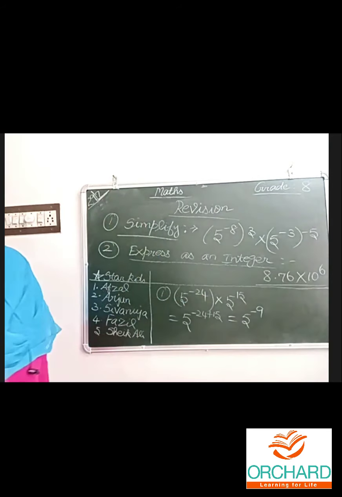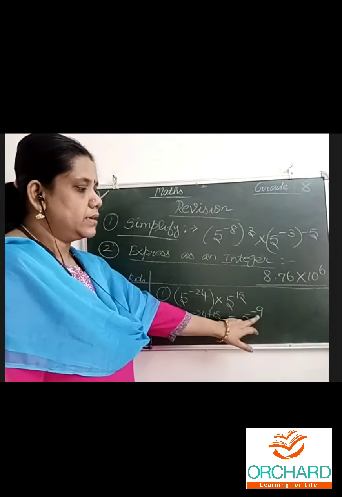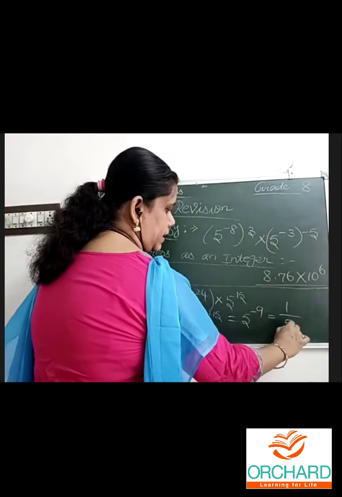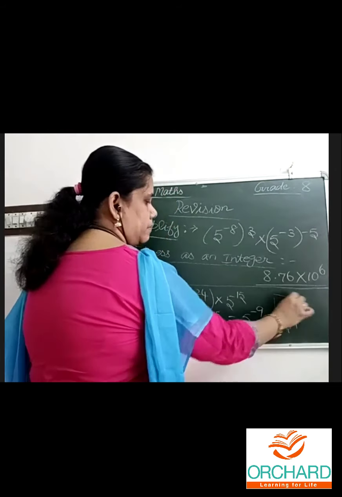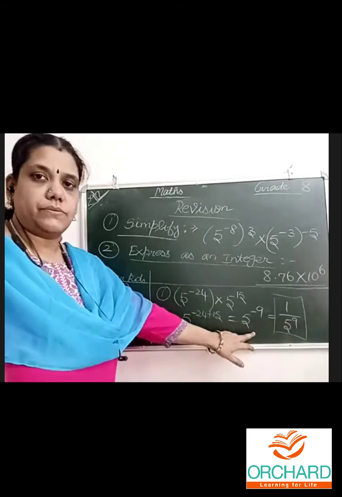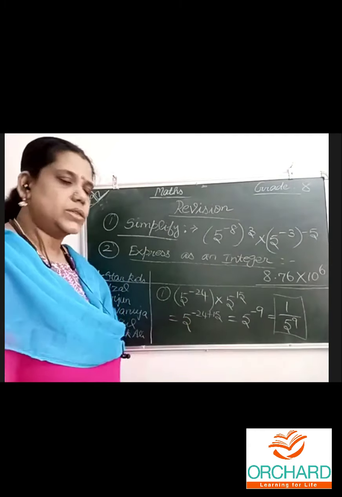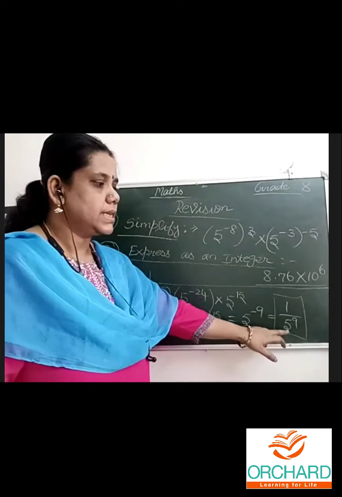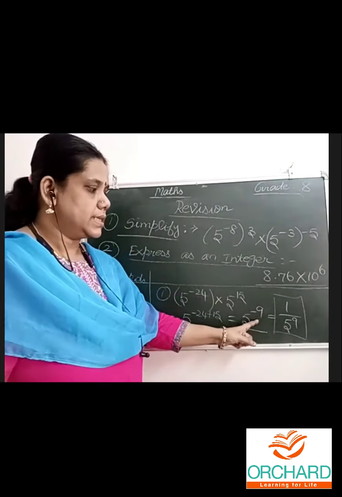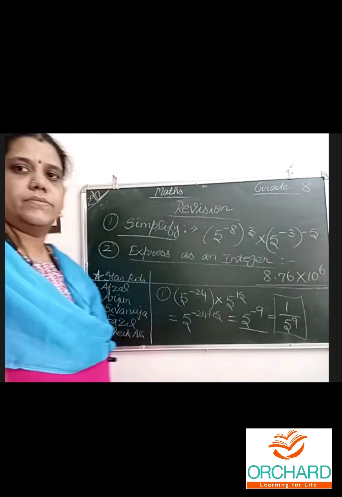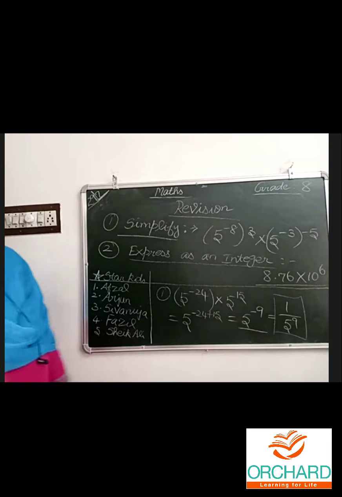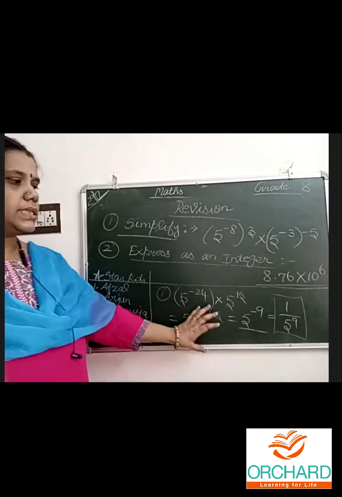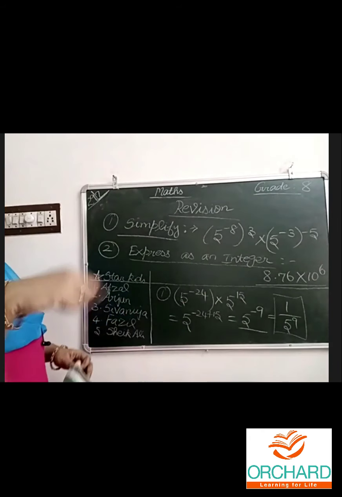Because it is negative exponential form, this one is not the standard form. We have to write 1 by 5 power 9. Even if you write 5 power minus 9, I will give you full marks, but still learn that this is the standard form. Negative is not the standard. 1 by 5 power 9 is the exponential as well as the standard form of the rational number. After simplification, you must get this. If it is so, put a tick with your pencil.